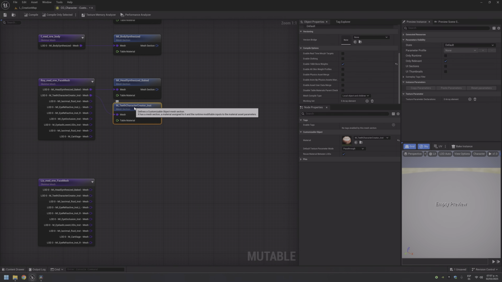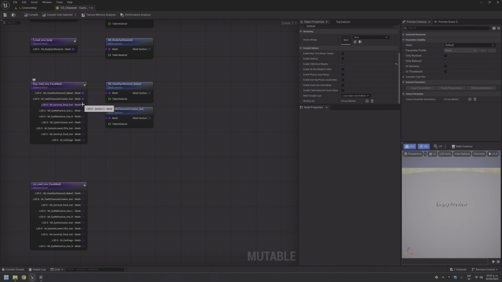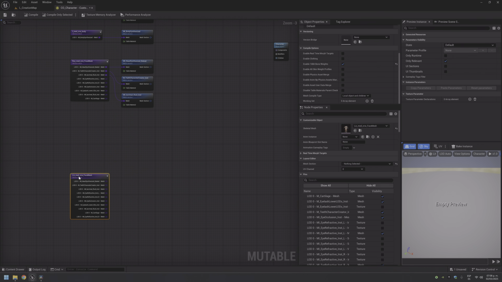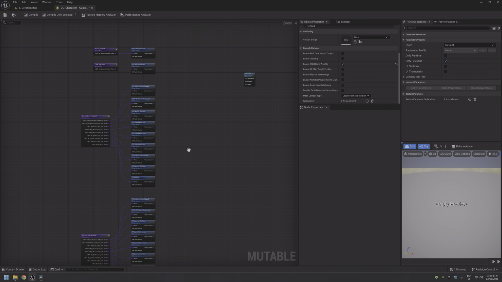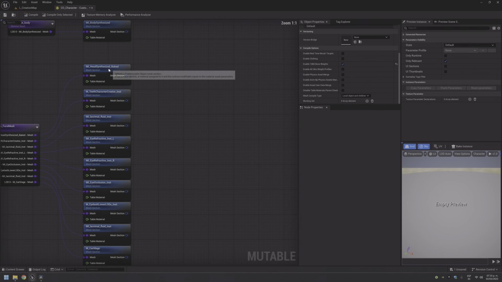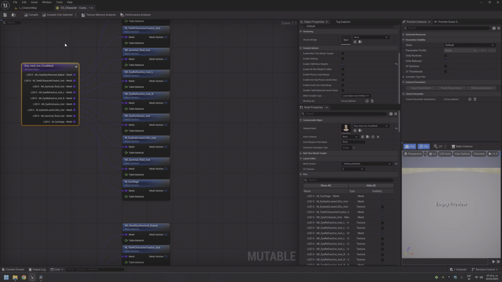So I think the best thing to do is to just drag from here and call it mesh section. Okay, there, I finished. I edited everything because this will take years if I didn't.